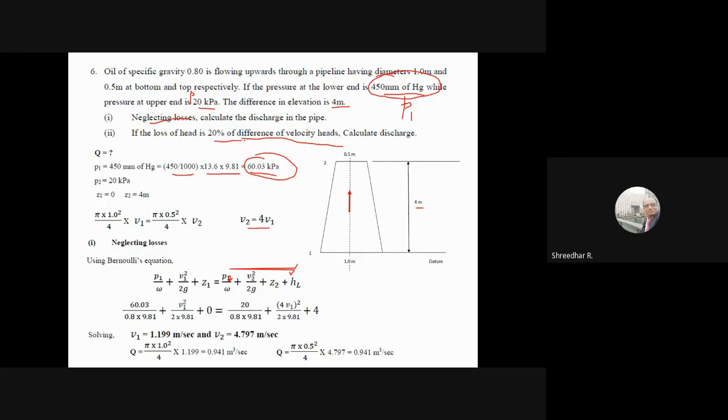But now if I consider 20% loss, here the loss should be 20% of the difference in the velocity head. Sometimes they'll give 20% of the velocity head at section 2.